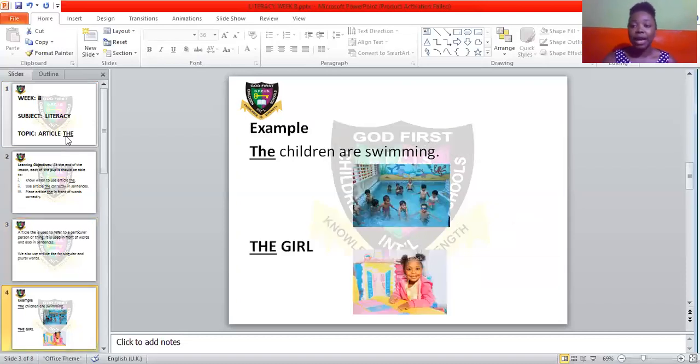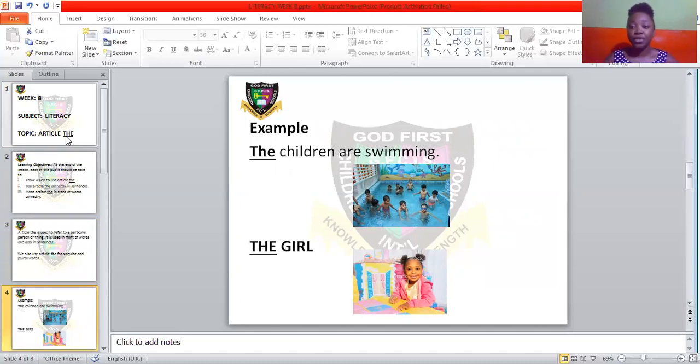And let's look at our examples. The first example, the children are swimming. That means we're talking about this particular group of children, they are the ones we're talking about. If I ask anybody, what are the children doing? The person will tell me the children are swimming. That means this particular group of children, I'm talking about them.